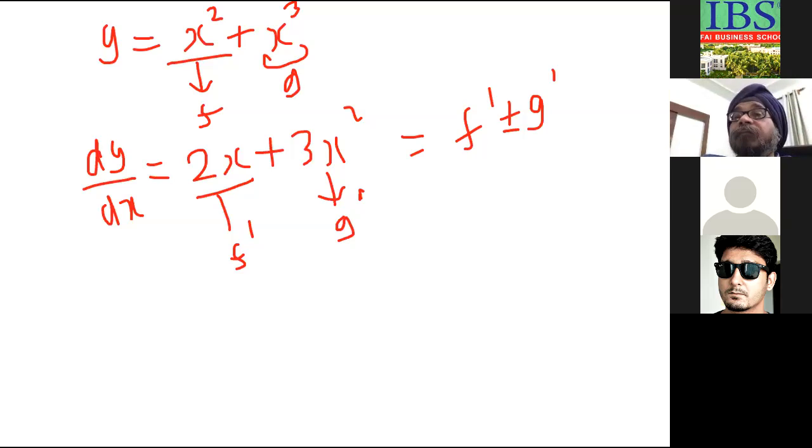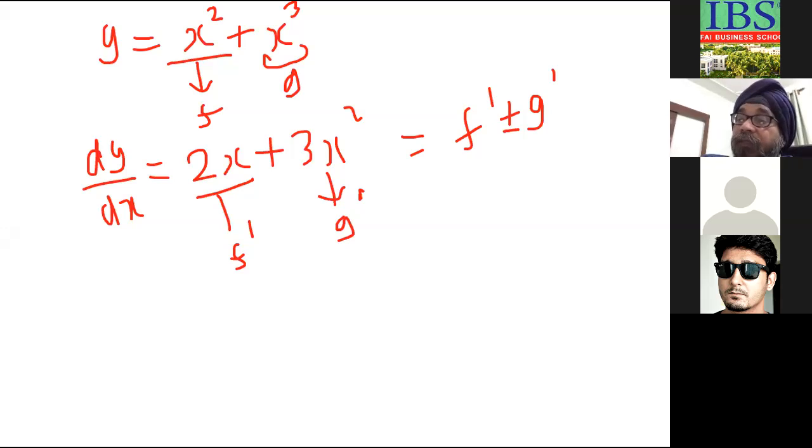f dash denotes the differential of the function f, and g dash denotes the differential of g. I told you it's a short form. Instead of writing dy by dx everywhere, you sometimes write a dash above that function. It means differential. It's a dash, it's not a one. Okay.